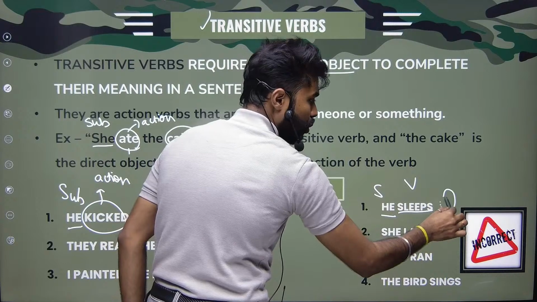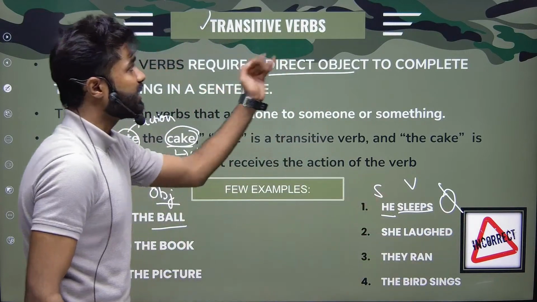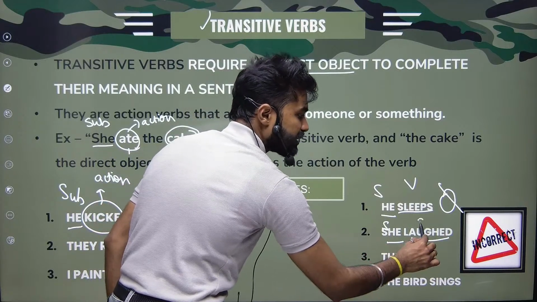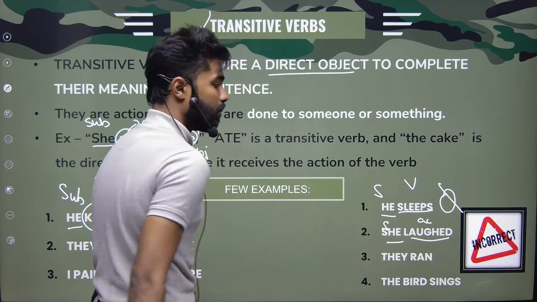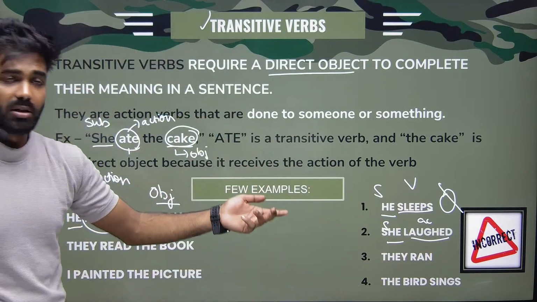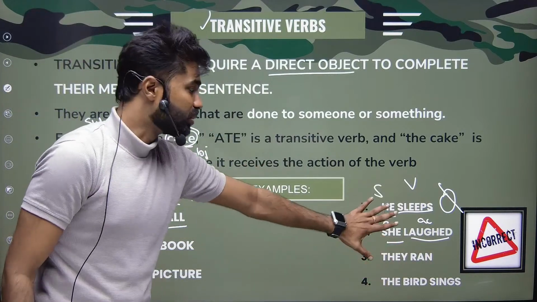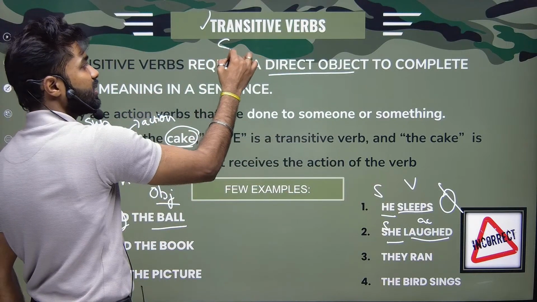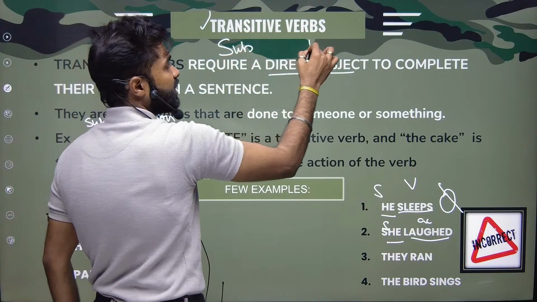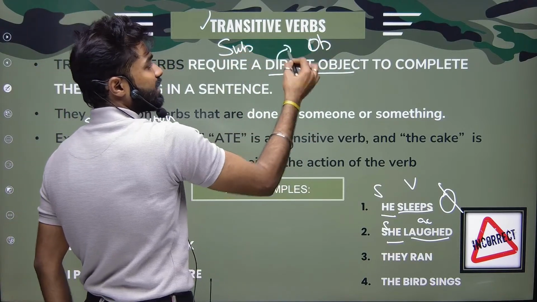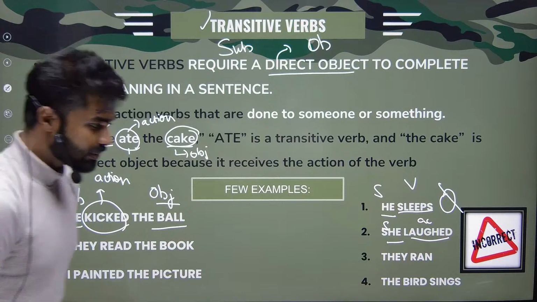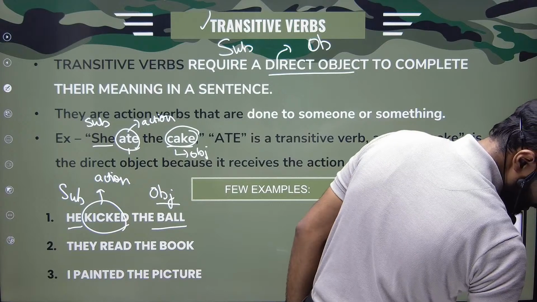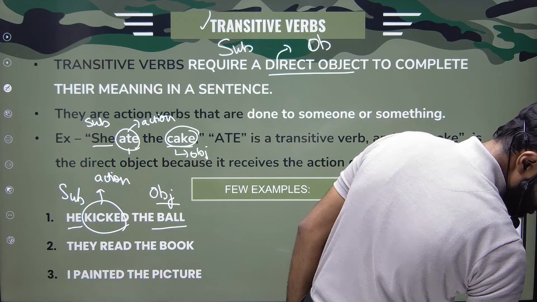There is no object, so it cannot be my transitive verb. She laughed. Subject, action or verb, and there is no object. So these are all my intransitive verbs, because they don't have an object. These cannot be called my transitive verbs. Why? Because transitive verbs require a subject and an object. What kind of object? Direct object. That's it. Is it clear? Simran, Shahil, RJ100, Shika, Anu, Naresh, is it clear for you guys?